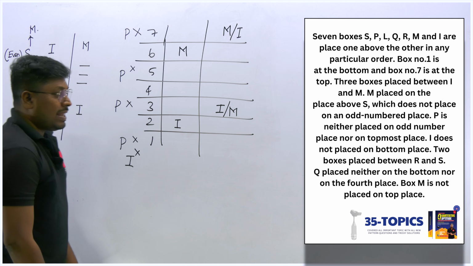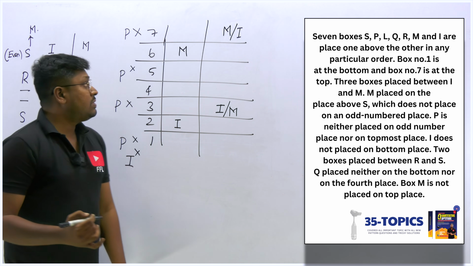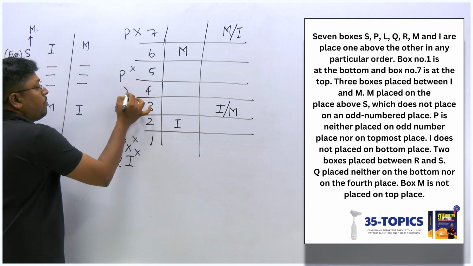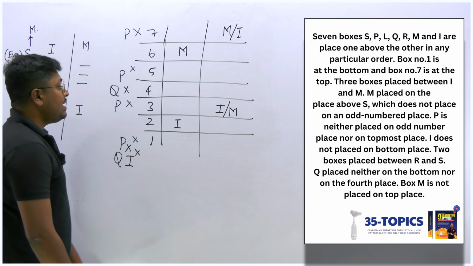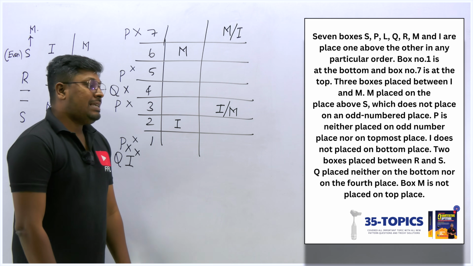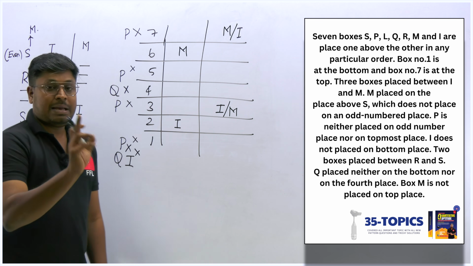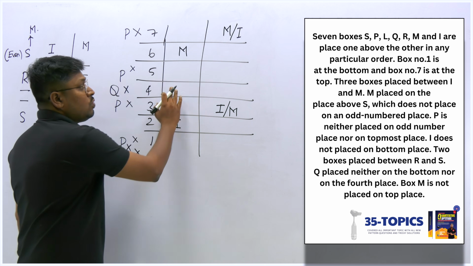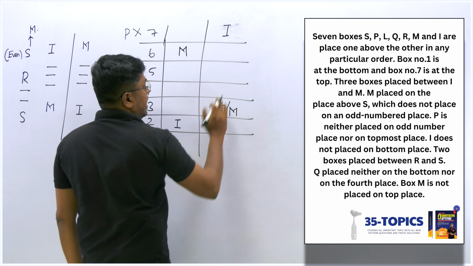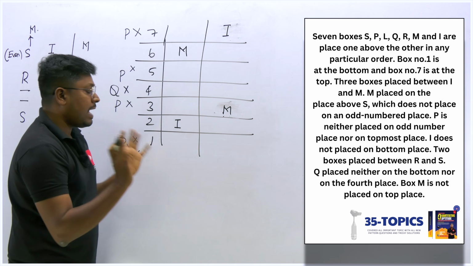Okay. So next point: Q is placed neither on the bottom nor on the 4th place. So Q is not placed on the bottom, so this place is not for Q. As well, the 4th place we can't fix Q. So these places are not for Q, right? And then box M is not placed on the topmost. They have given one clue that box M is not placed on the topmost. We have drawn 2 possibilities. Here we have M at the top, so definitely this is the place for I and this will be the place for M, right? So these are the only 2 possible diagrams that I have here.